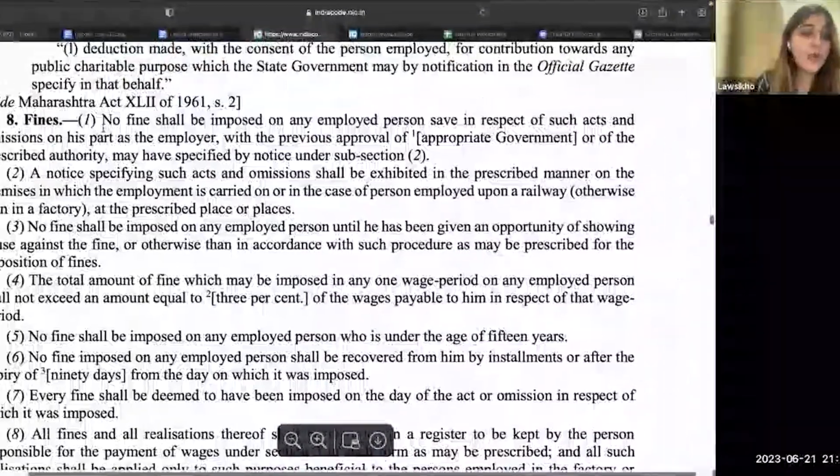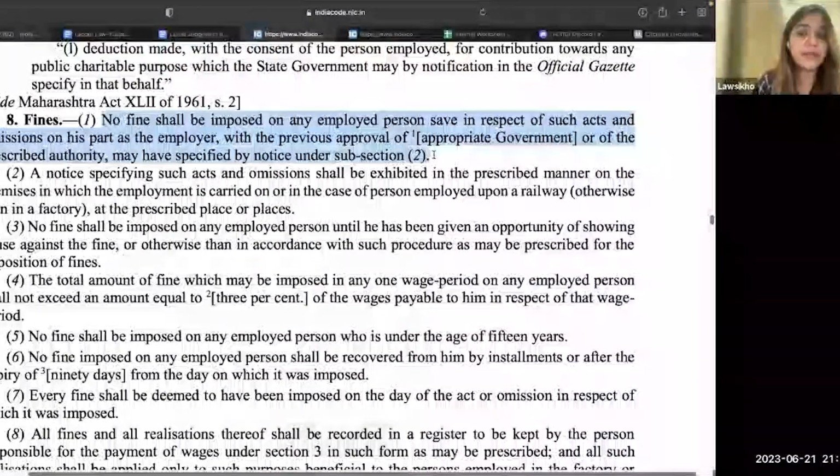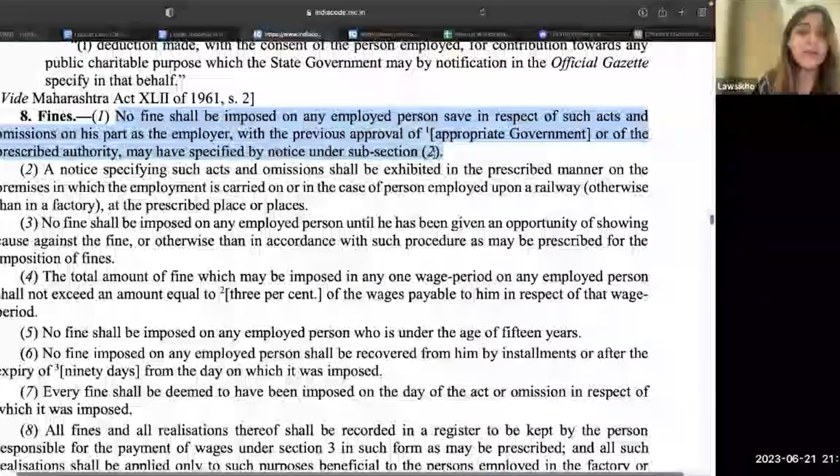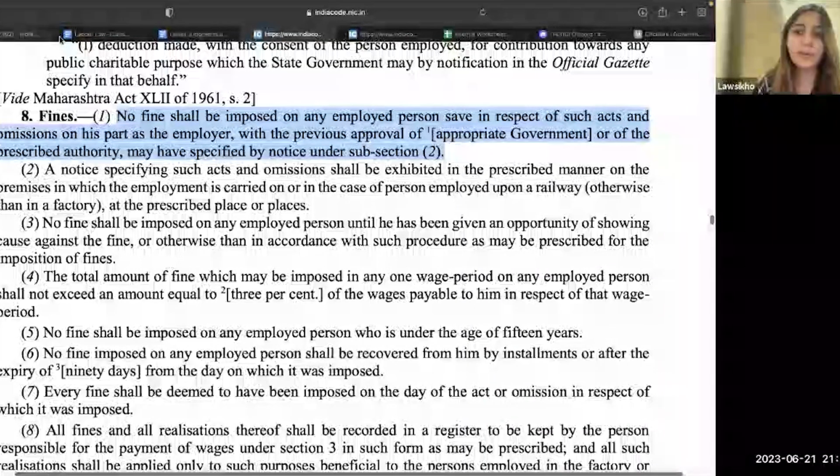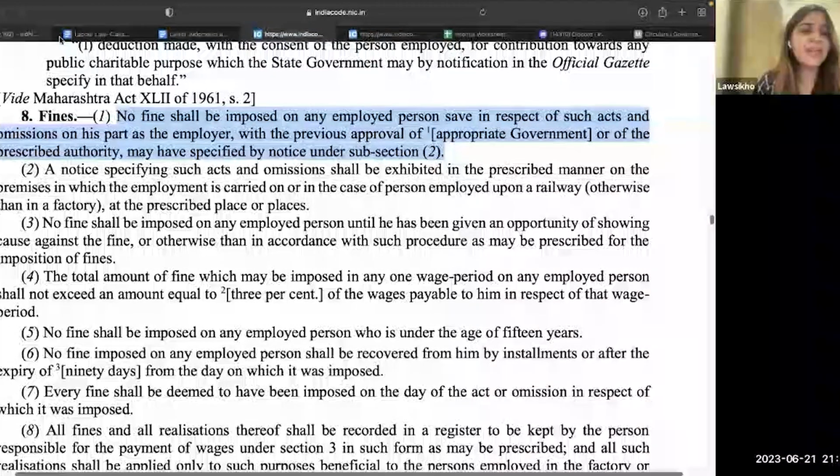That no fine shall be imposed on an employee in respect of acts or omissions without previous approval of government. So if you have to impose a fine and say that I have imposed a fine of 10,000 rupees, I'm going to deduct it from the wages of the employee who is entitled to 24,000 rupees, right? I'm going to deduct it as a fine, I've imposed it. Can I just do so at my whim? No. I have to take previous sanction from the appropriate government to impose a fine on the employee.